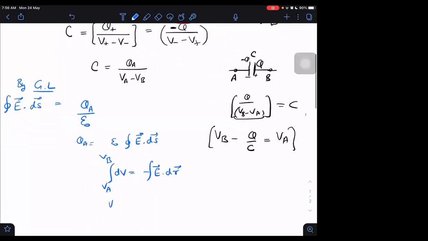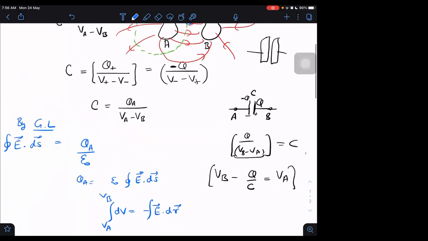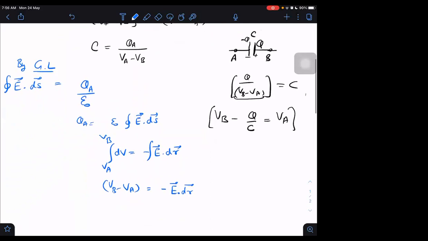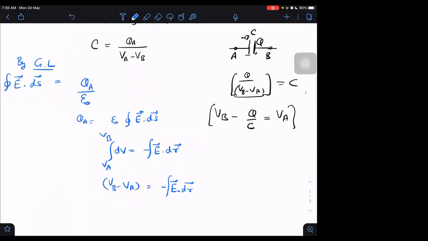Then we can write VB minus VA is equal to minus of the integral of E dot dr.